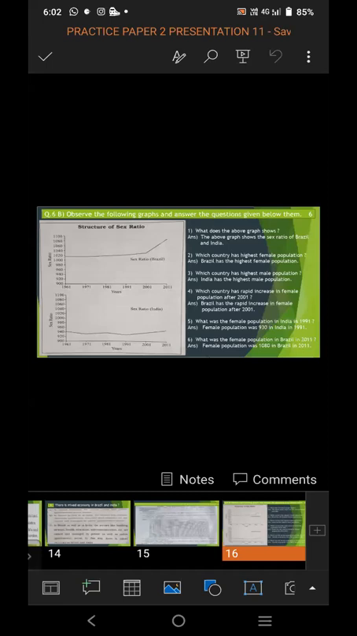Fourth question, which country has a rapid increase in female population after 2001? After 2001, which country has a rapid increase? So in 2001, we can see that Brazil's is more, and India's in 2001 is less, but in the question it is asked about the rapid increase in female population. So the rapid increase in female population is in the country Brazil. So the answer is Brazil has the rapid increase in female population after 2001.